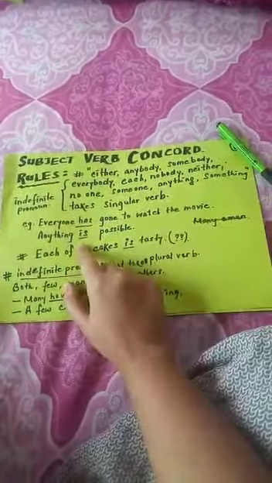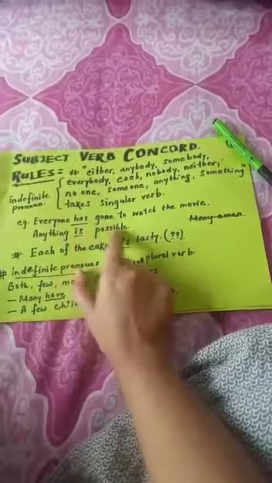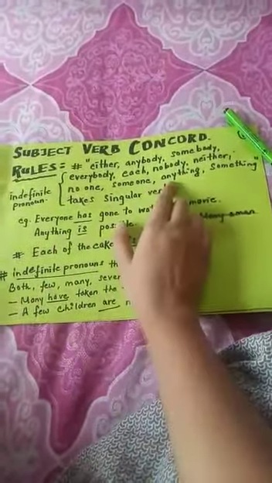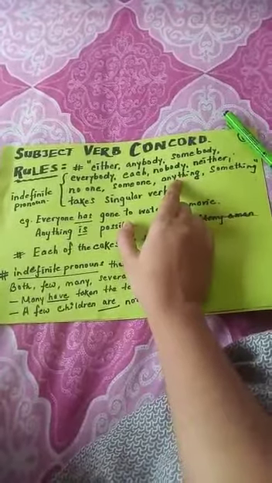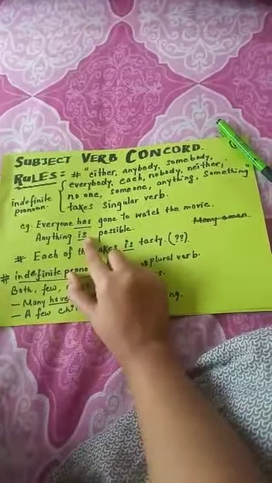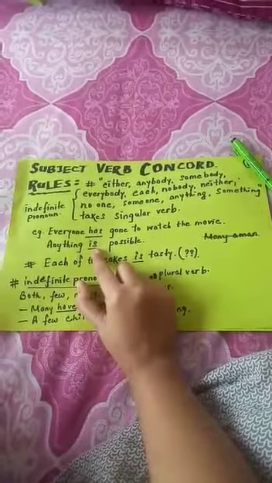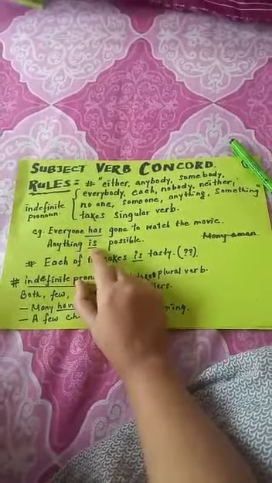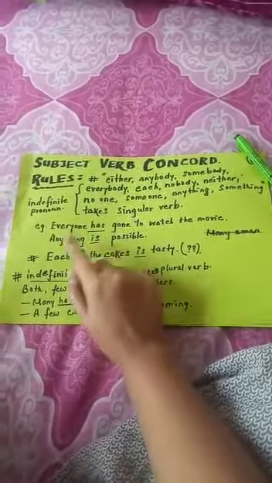Okay, next sentence. Anything is possible. Anything, you can see here, is an indefinite pronoun and it takes a singular verb, so it will take a singular verb always. So is is a singular verb, so that is why we have used a singular verb with this.